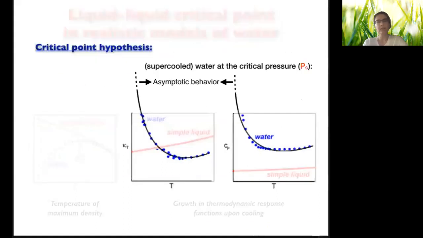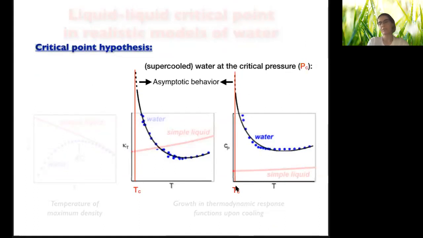According to the critical point hypothesis, there is a pressure where the response functions diverge as temperature decreases. This pressure would be the critical pressure, and the temperature at which the response functions diverge would be the critical temperature. Together as a state point, Tc and Pc would be the point of singularity, in other words, the critical point, the second critical point.